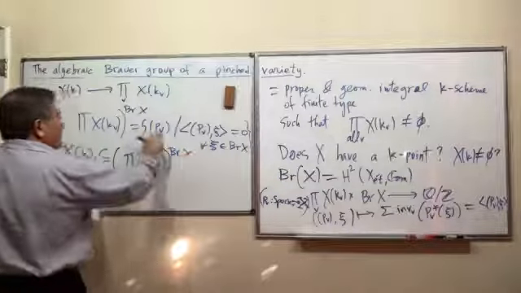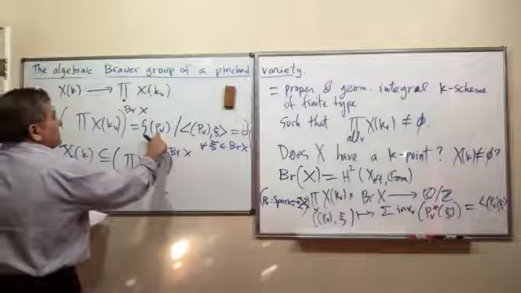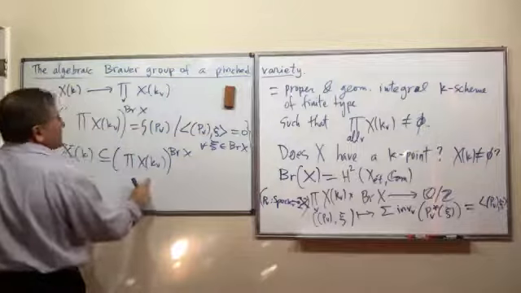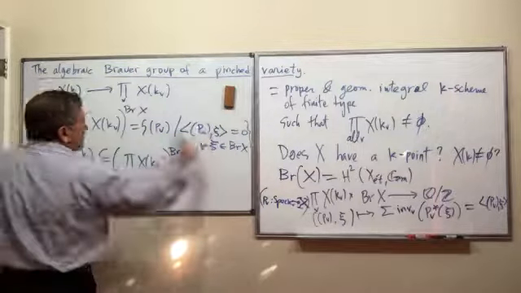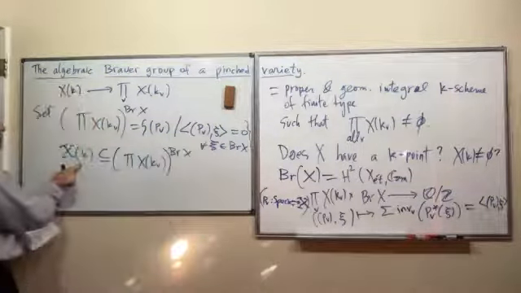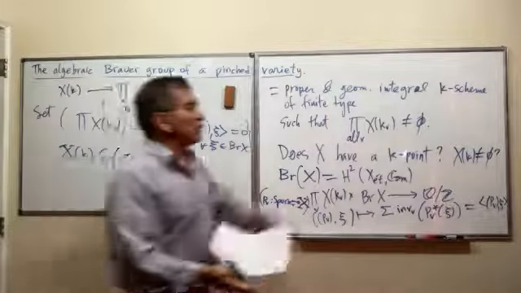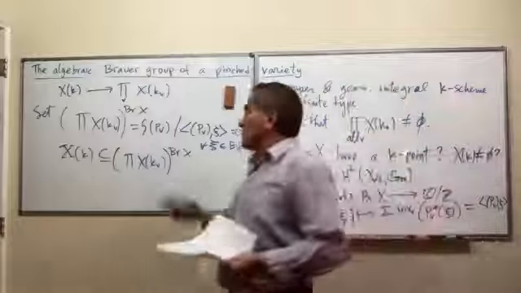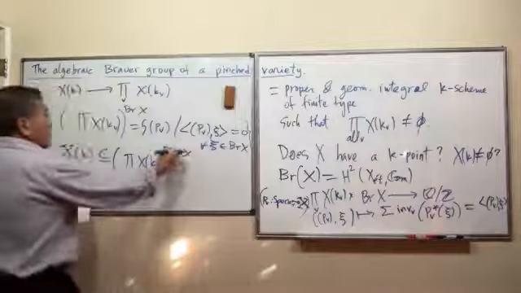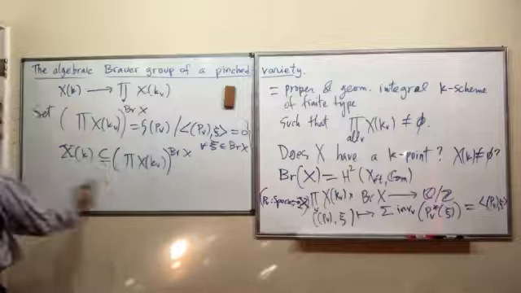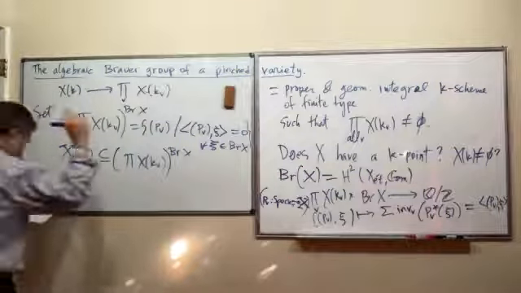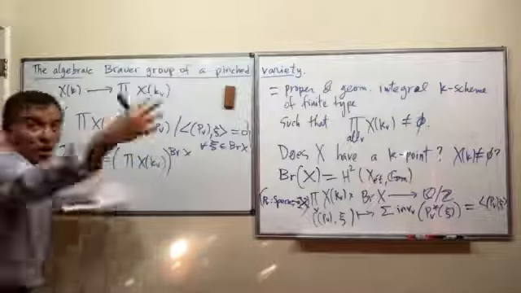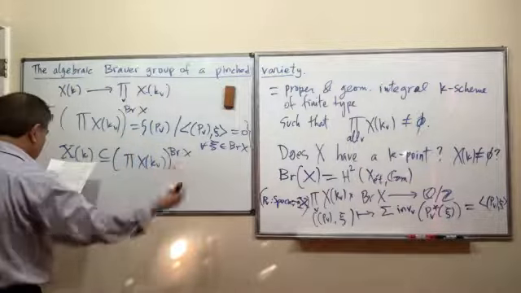because if there are no points that live here, namely if this is empty, if there are no points that are killed by everything, then this guy is empty too, and I have no solutions. So this X(K) would be empty in that case. So that's why the Brauer group plays an important role in arithmetic geometry. And I'm not here to talk about this problem because it's a huge problem, and I don't have much time here, even if I could.